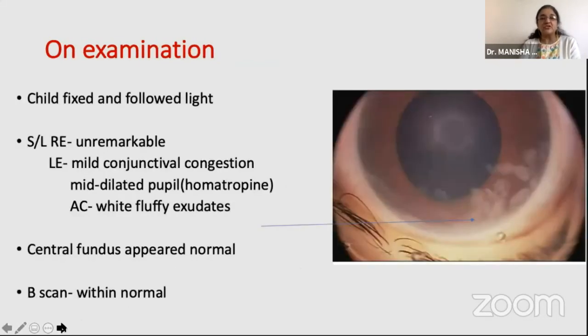On examination, the child fixed and followed light. The slit lamp of the right eye was unremarkable, but the left eye showed mild conjunctival congestion. It had a mid-dilated pupil, and the AC had white fluffy exudates. We were highly suspicious of retinoblastoma in this child, but to our surprise, the central fundus appeared very normal. So we said, maybe we are not able to pick up a peripheral lesion, so let's go ahead and do a B scan. And to our utter surprise, even the ultrasound B scan was absolutely normal. This was a big dilemma in our minds as to what this child was having.